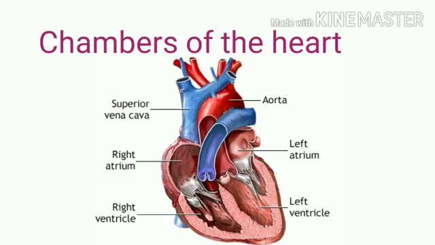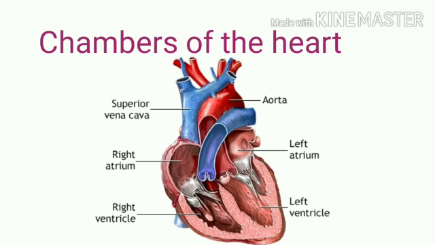Now we come to the chambers of the heart. The whole space inside an organ, it means in our heart, is called a chamber. As we know that the heart is divided into 4 chambers, 2 upper chambers and 2 lower chambers. I have explained in the first part of this chapter.